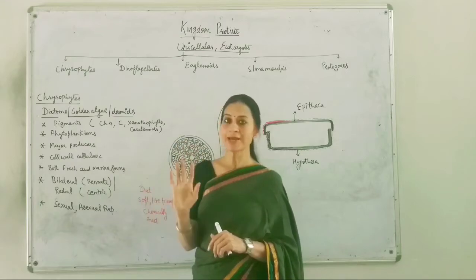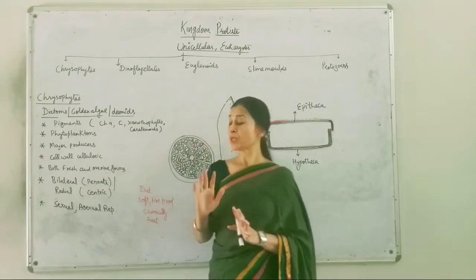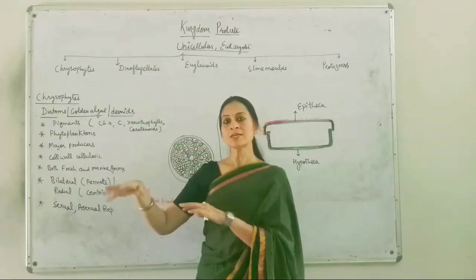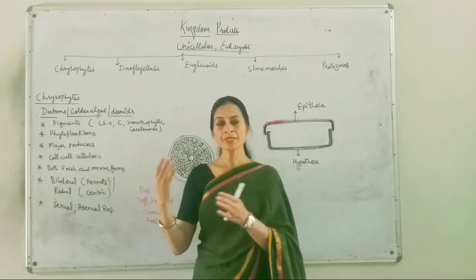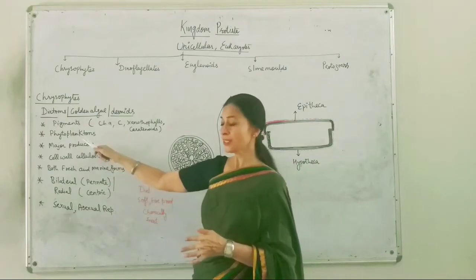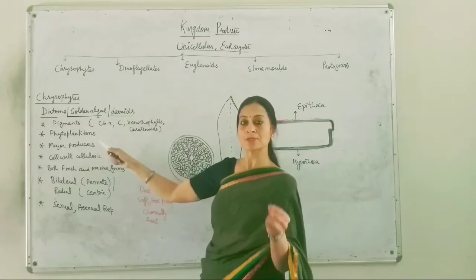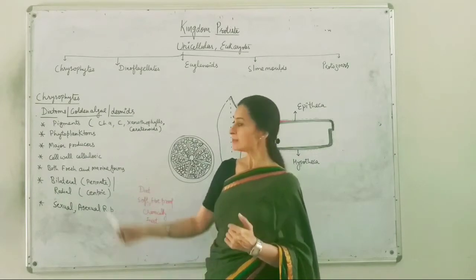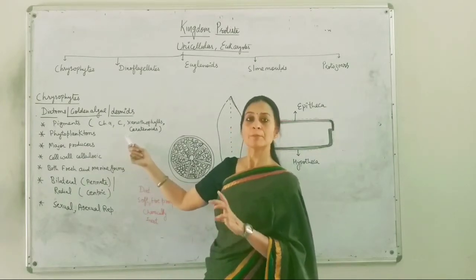They don't have any flagella or moving structures. So they can float over the surface of water. Where the water currents are making them to move away, they will move towards that side. Okay. So they are freely floating organisms. Why they are plant-like organisms? Because they can perform photosynthesis because of presence of these pigments.